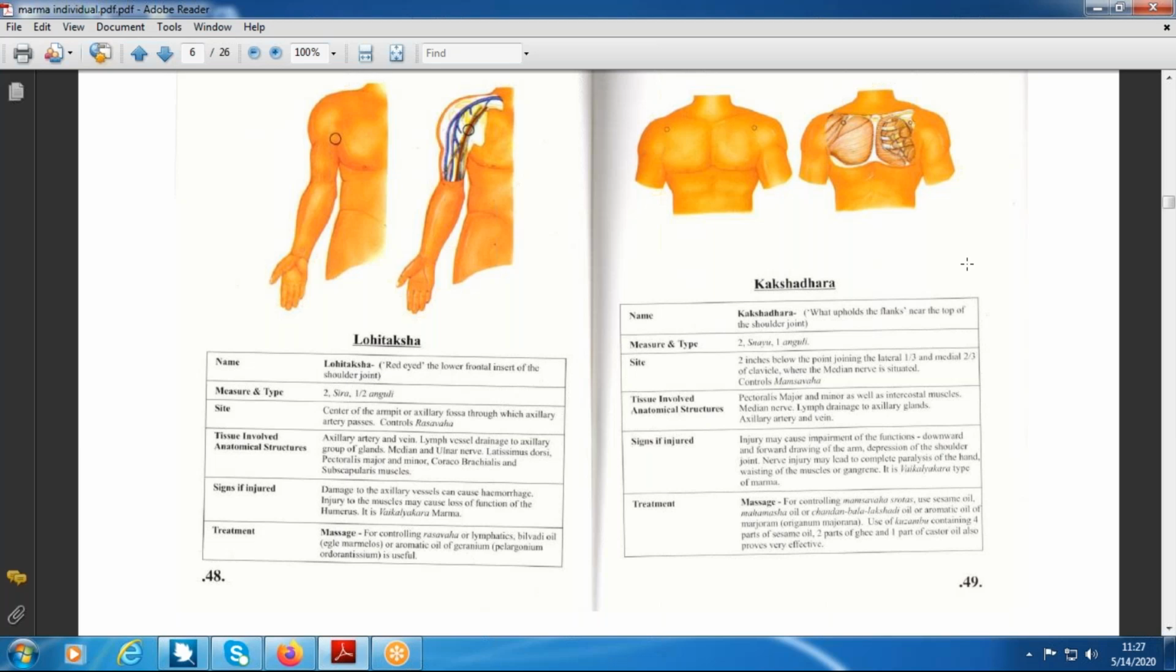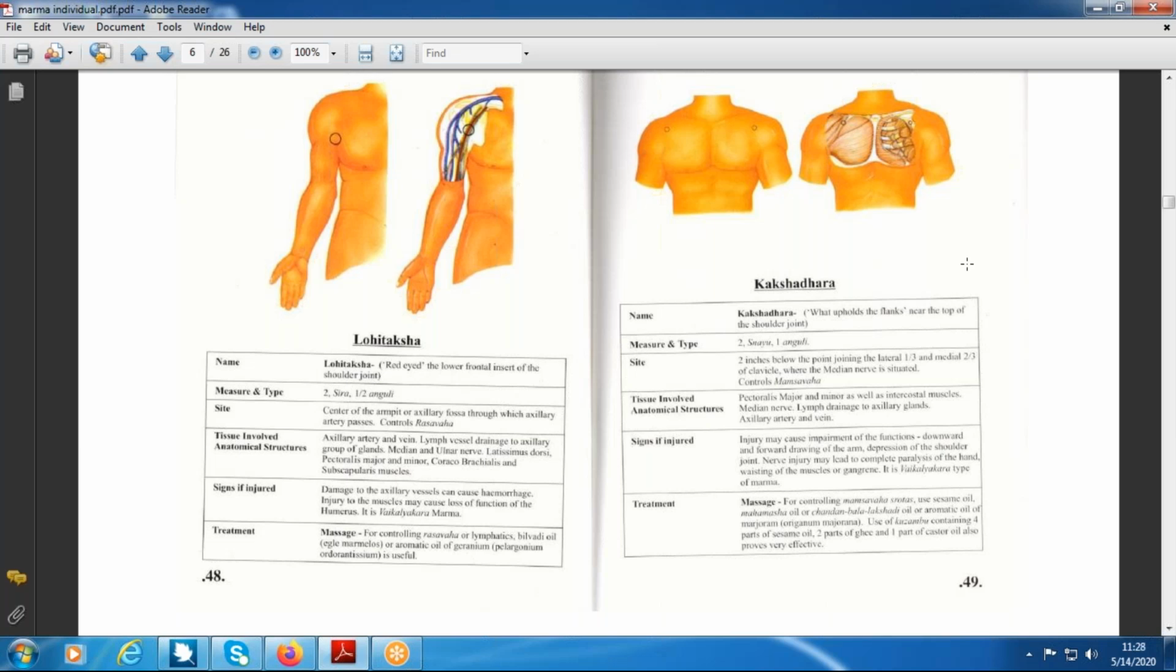In the same way, Pakshagata here means local injury or damage of the nerve in the axillary region, that is the Kakshadara Marma. They have given the word Pakshagata because the whole upper limb gets paralyzed, as the remaining nerves like the radial nerve, ulnar nerve and median nerve supply the upper limb. They start here, travel to the arm, cross the elbow joint, travel through the forearm, then cross the wrist joint, and finally end in the hand.